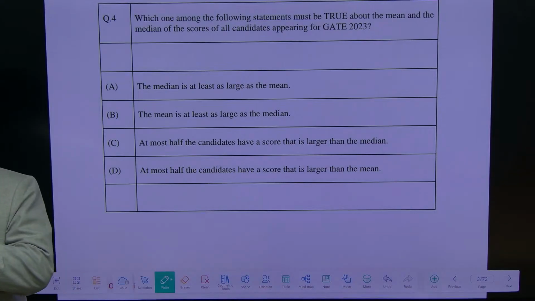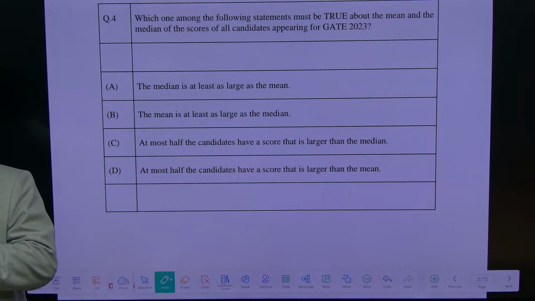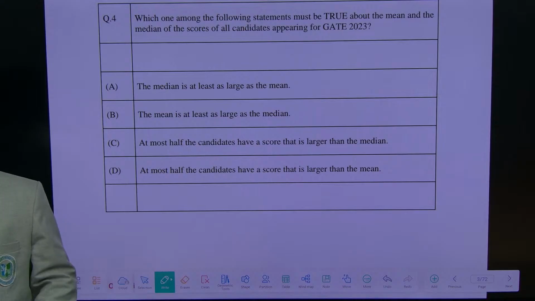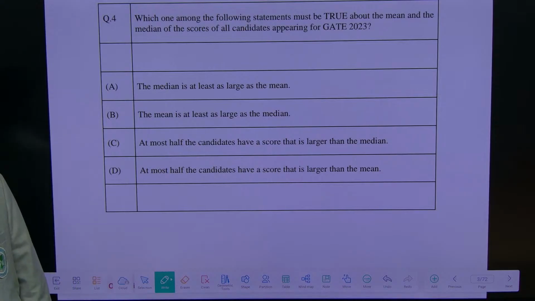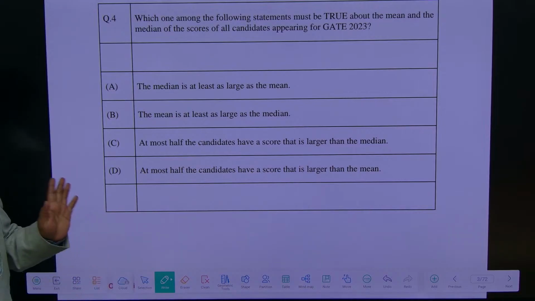For this, you should know the definition of mean and median. Even if you know the definition, you should know the concept. By heart-learning the definition, you will not be able to solve the question. That's why you have to go for conceptual understanding.